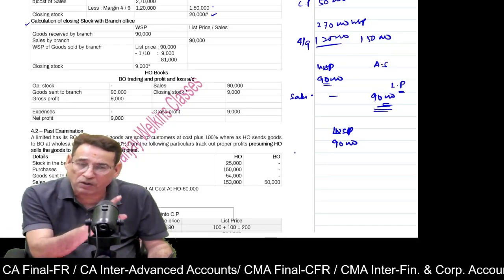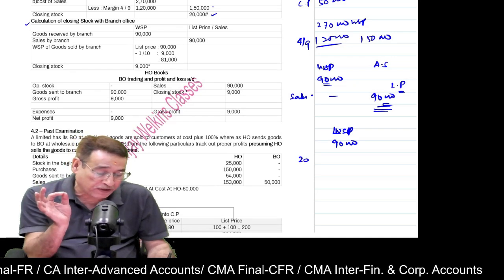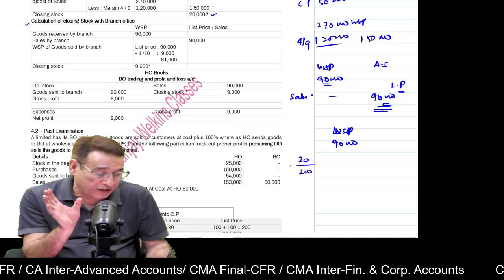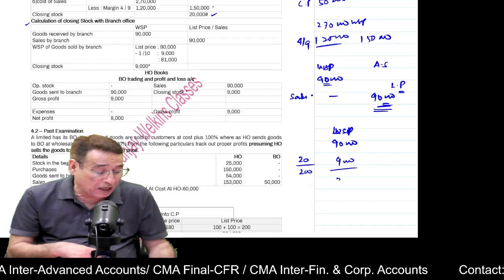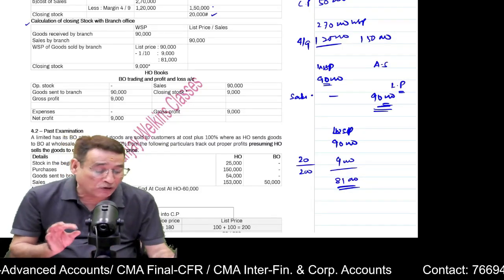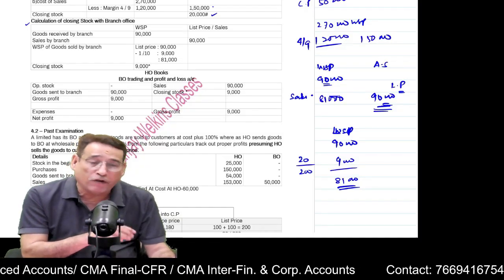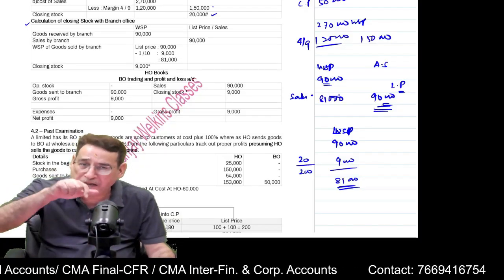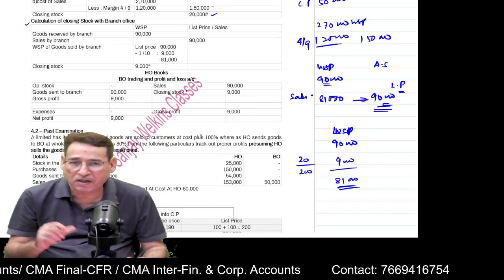So in order to convert wholesale price into list price, we will take the difference, which is 20, and I will divide it by 200. That is 1 by 10. So I will come to know that 9,000 is the loading and 81,000 is the wholesale price. That means out of 90,000, 81,000 worth of wholesale priced goods have been sold at 90,000. Is it clear to you or not?